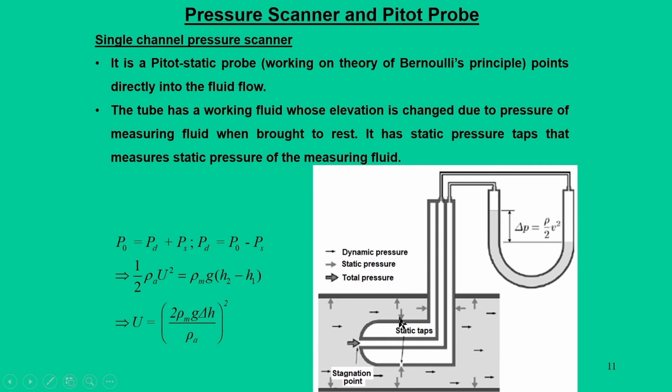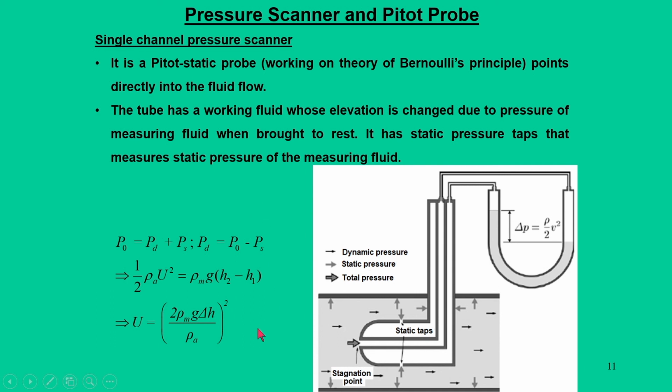We have static taps which are mounted on the circumference. So, it measures the static pressure given by this particular arrow symbol, and the stagnation pressure, or total pressure, is given by this particular arrow symbol, and the rest of it, that is the difference between the two, is the dynamic pressure, and it happens due to the velocity.